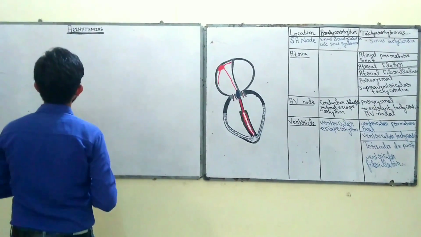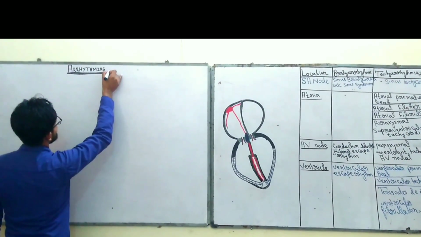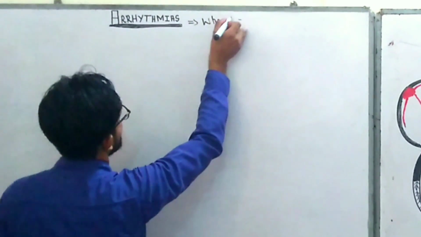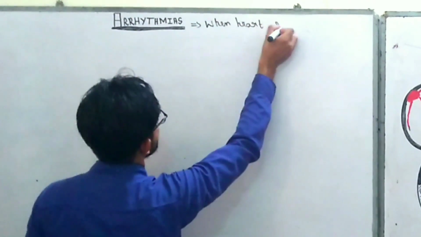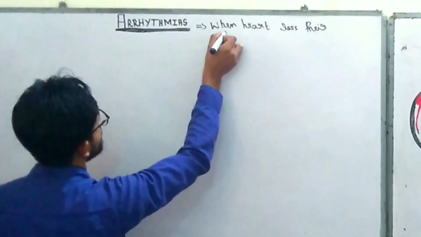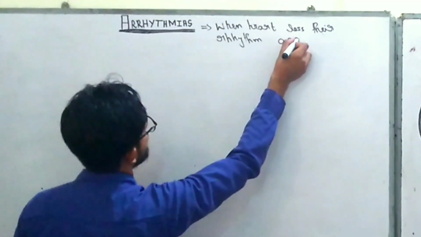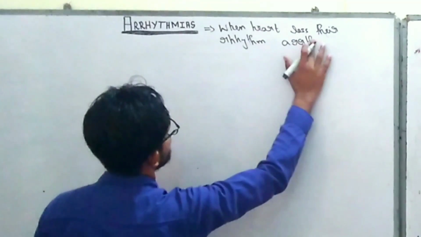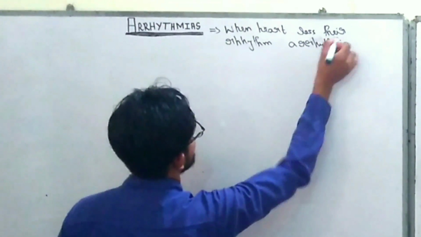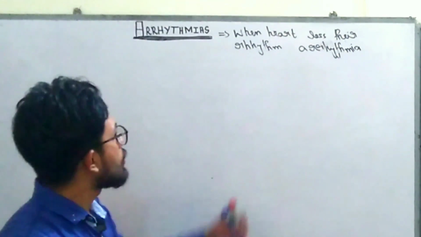First of all, we need to learn the basics of arrhythmia. What is the definition of arrhythmia? The basic definition of arrhythmia is when the heart loses its rhythm, the condition is known as arrhythmia. Or we can say when there is no regular rhythm of the heart, the condition is known as arrhythmia.